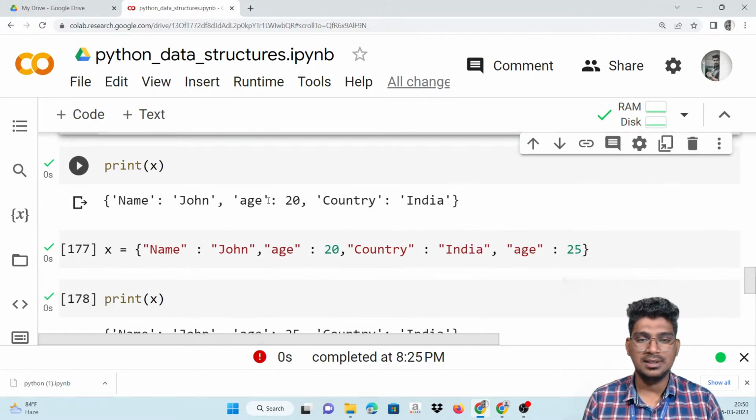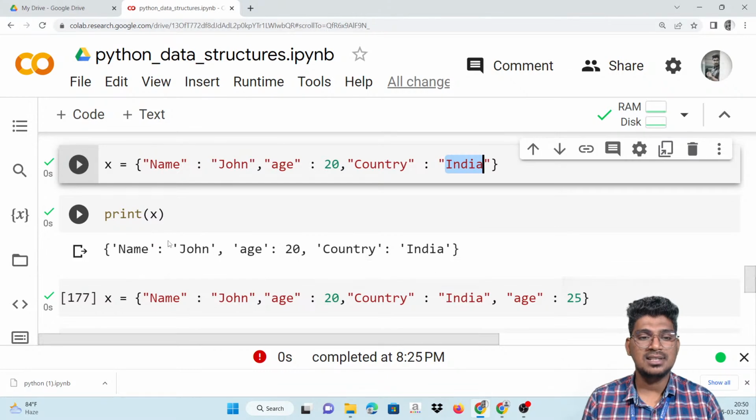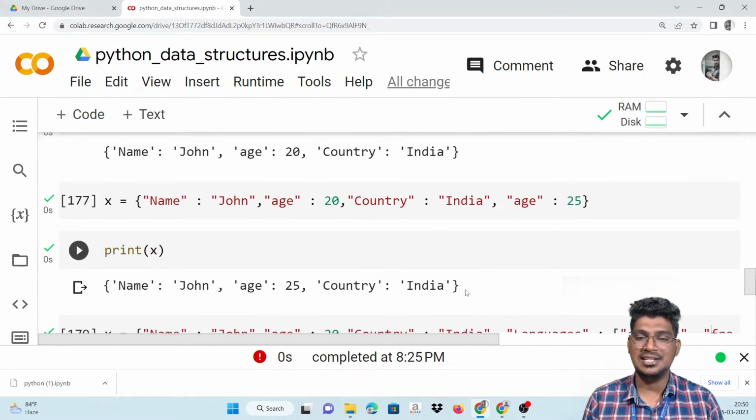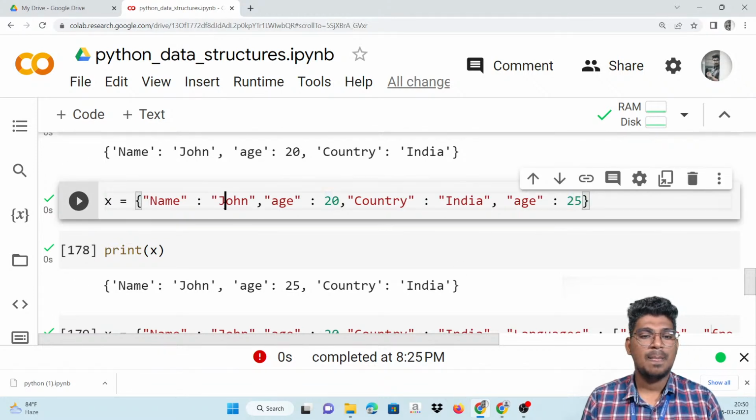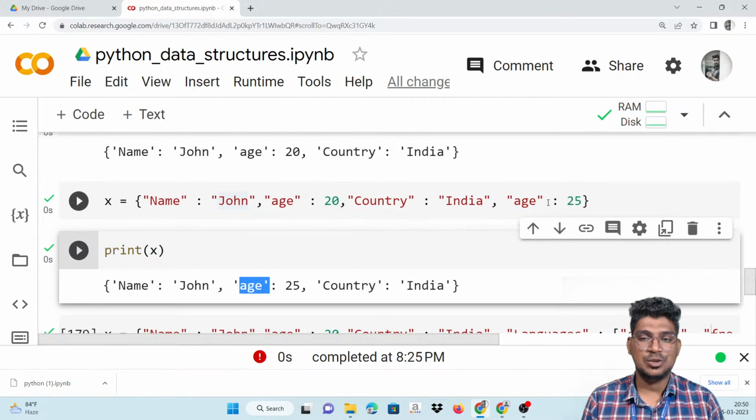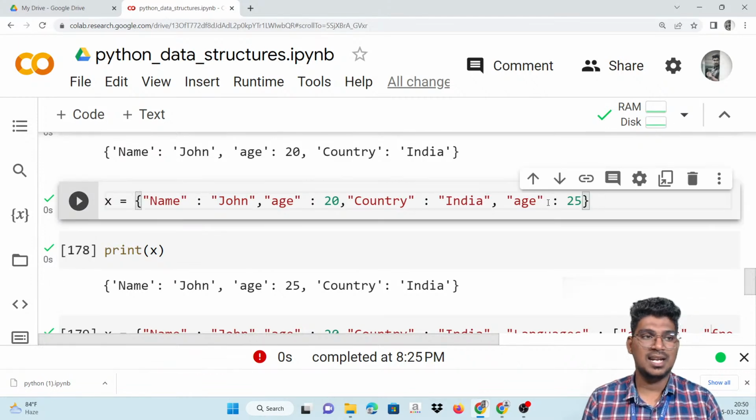Now I'm going to print this. It is ordered. Okay, it does not allow duplicates. You can see it here. It does not allow duplicates. So the age will be displayed as 25 here. So the biggest value is going to be displayed, right?